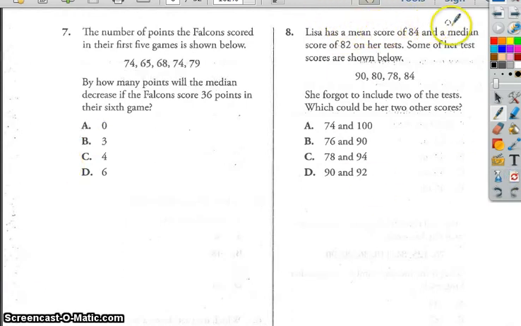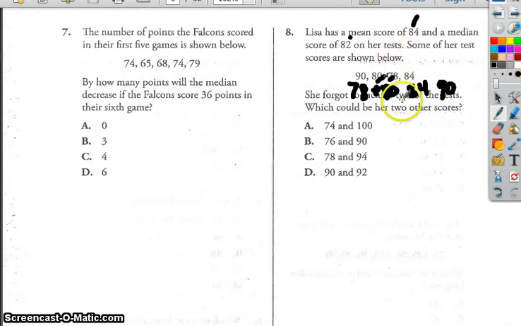Lisa has a mean score of 84 and a median score of 82 on her test. Some of her test scores are shown below. She forgot to include 2 of the tests, which could be her other 2 scores. So we've got to have an average of 84 and a median of 82. In order from least to greatest, with what we've already got, we've got 78, 80, 84, and 90.